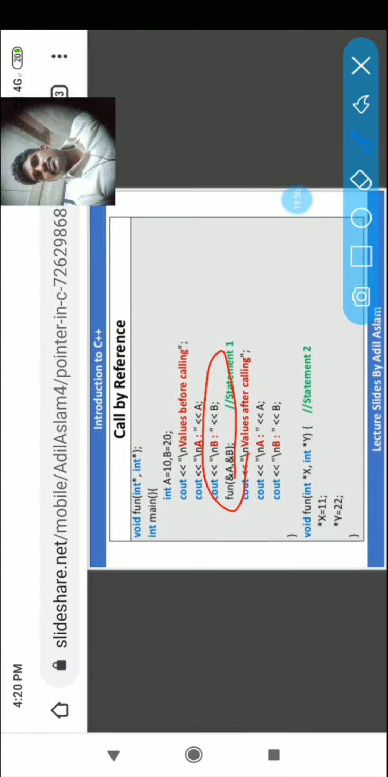This ampersand is the reference operator. That's showing the address of these variables. We are not sending the values, just passing the address. So ampersand A and ampersand B, statement 1. Values after calling A and B. Now star x and star y are equal to 11 and 12. Statement 2. We will see. In star x and star y, pointer variable x and pointer variable y.